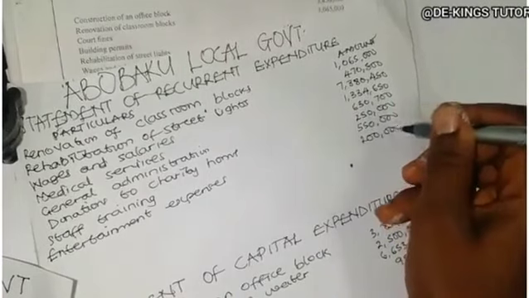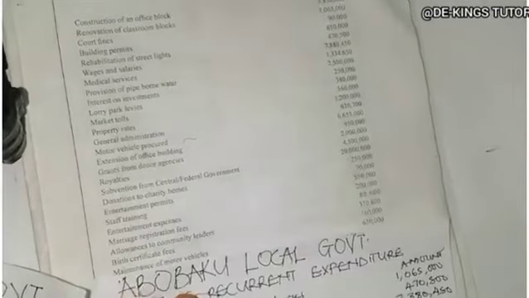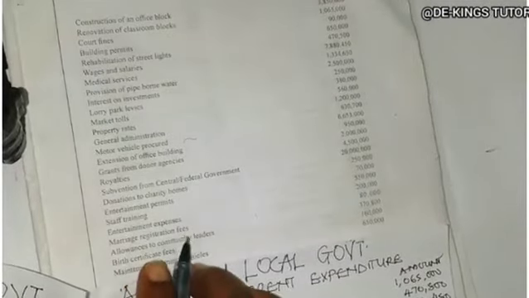200,000. The next one, marriage registration fees, 80,000. So they received money.